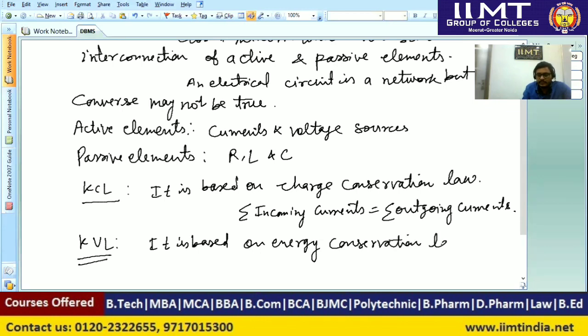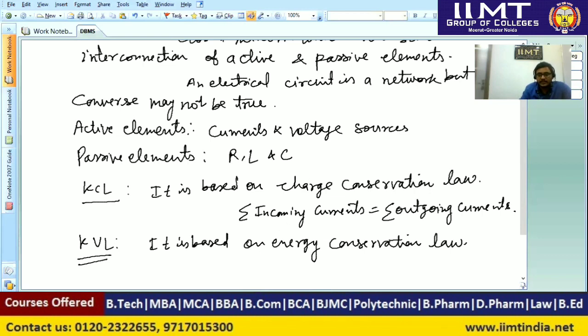That is potential energy stored in the form of work. So to bring a charge from one position to another position against the field, we have to do some work. So work can be considered as potential energy difference, and potential is the potential energy difference per unit charge. So energy is conserved, so potentials also.